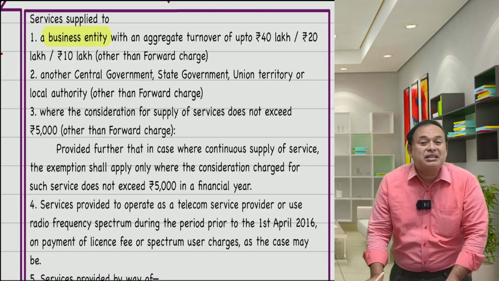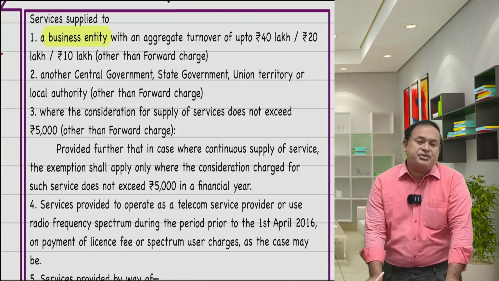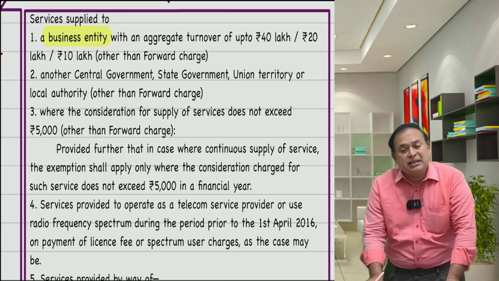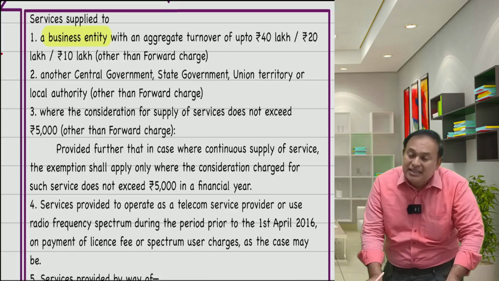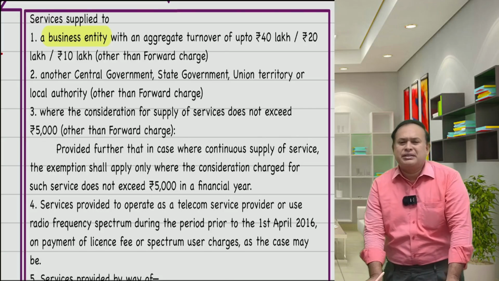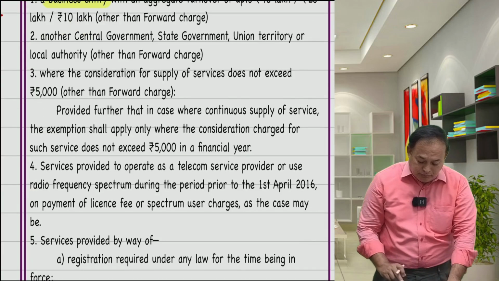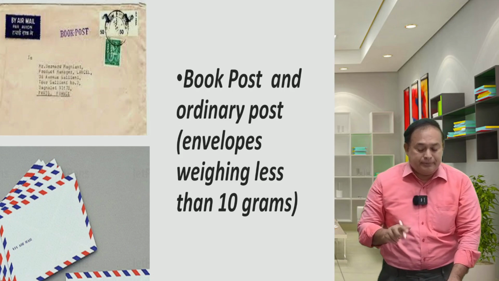Have you crossed that limit? No, sir. In that case, such services offered by the central government or state government to a business entity in the current year qualify for an exemption. See here. But it should not be a forward charge, my dear.